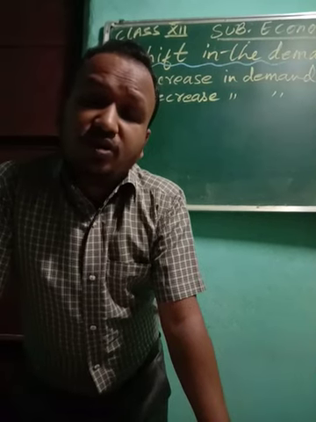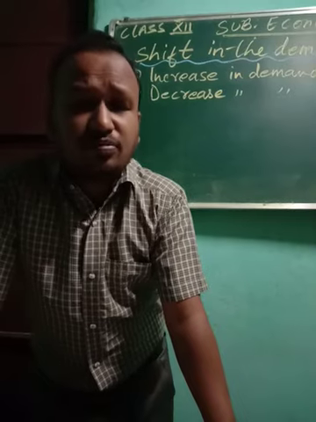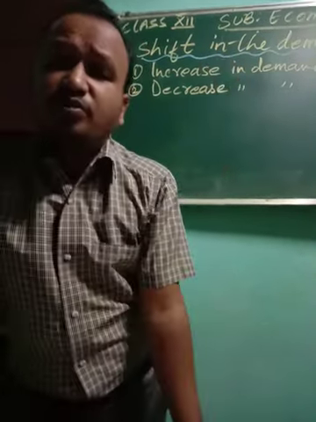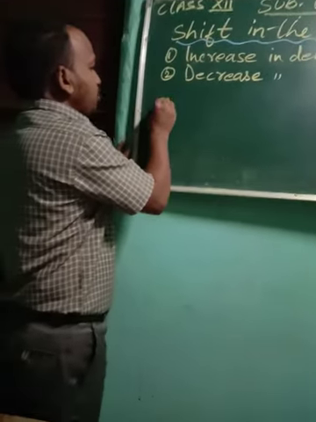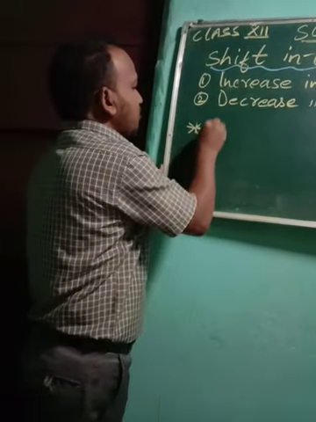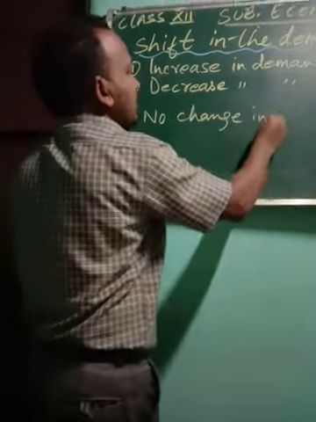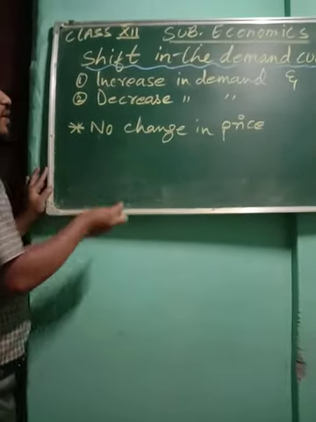In movement you have seen that in both the cases there was an inverse relationship between demand and price. But here in the shift you have to remember that there will be no change in the price. Number one point you have to keep in your mind, there will be no change in price. Okay, children, very properly, very important this is.